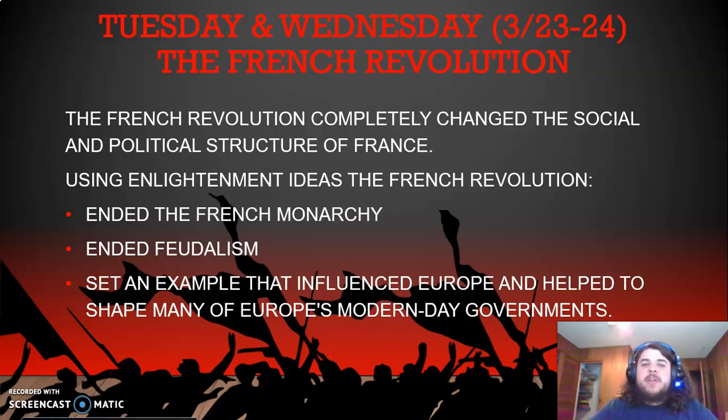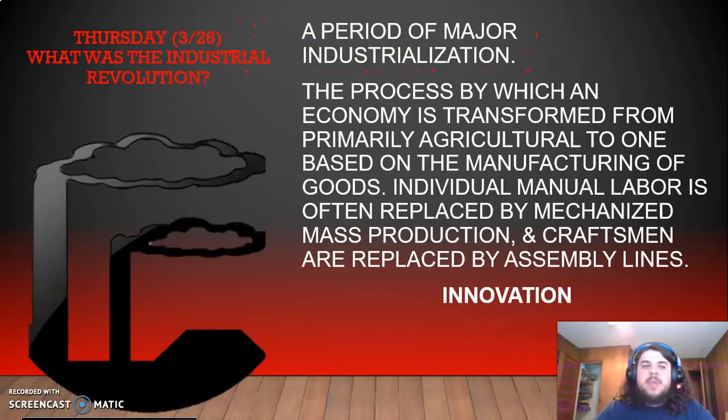And Tuesday and Wednesday, we talked about the French Revolution. The French Revolution completely changed the social and political structure of France. It used Enlightenment ideas, which we talked about on Monday, to end the French monarchy, to move from monarchy to a democracy, end the feudal system, right? Giving people more power, more individualism. And then it's going to set an example that influenced Europe and helped to shape many of Europe's modern day governments, right? They're still being influenced today because of the French Revolution.